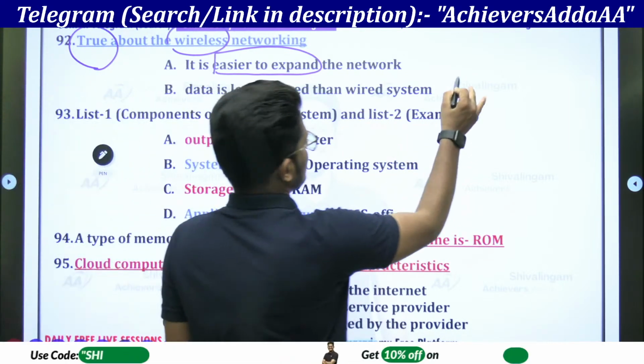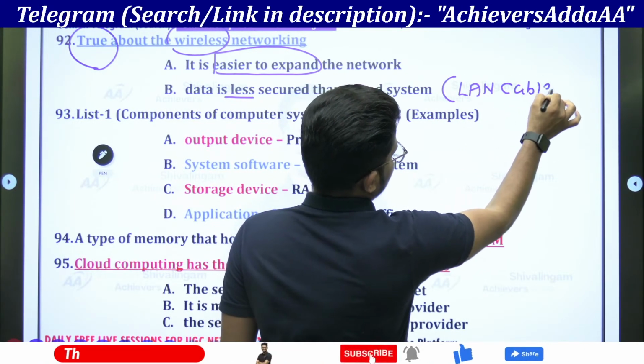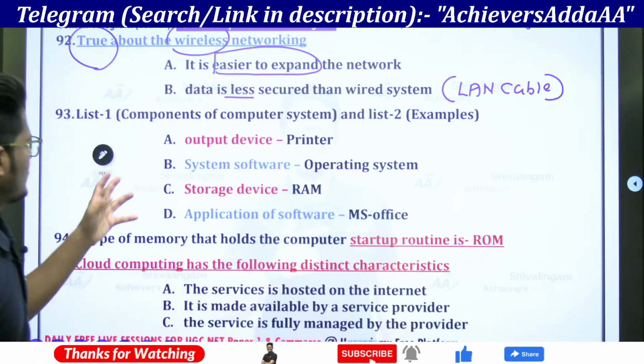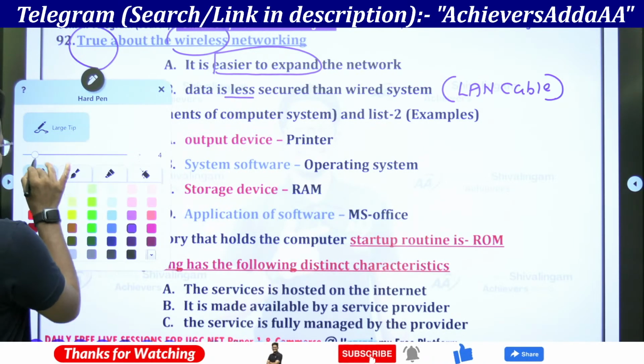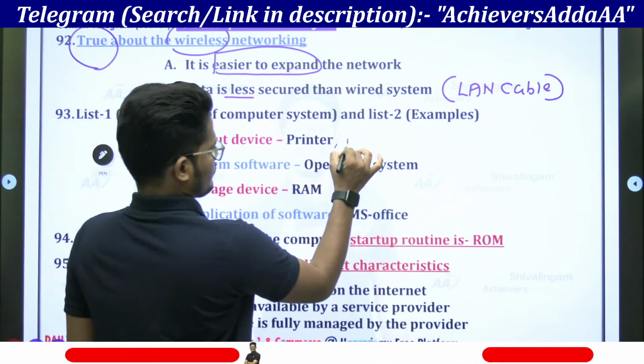A LAN cable, which is a wired system, is more secure. And here, components of the computer system: output devices are a printer and a monitor.